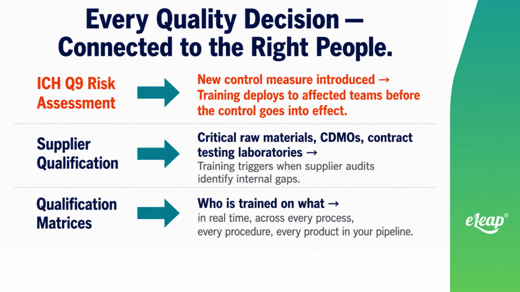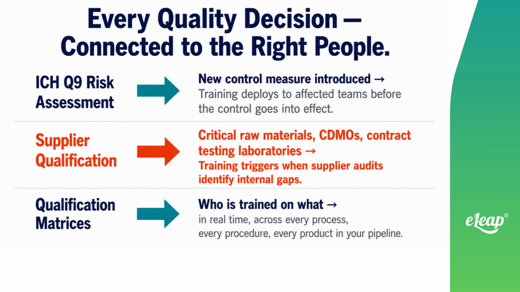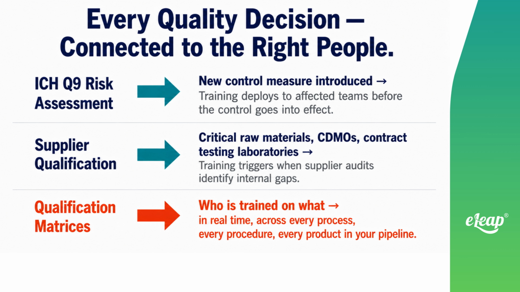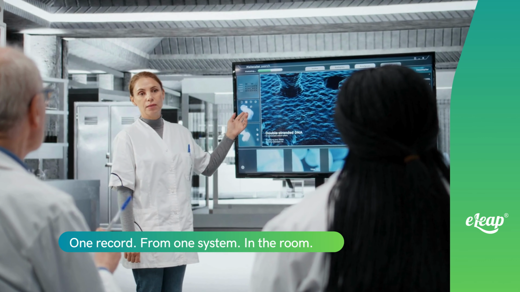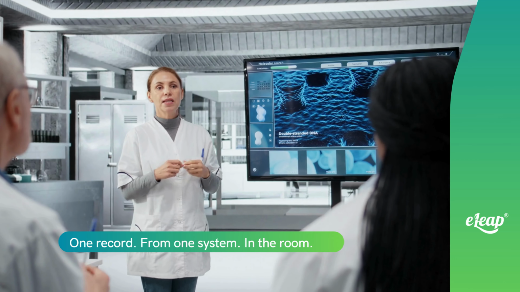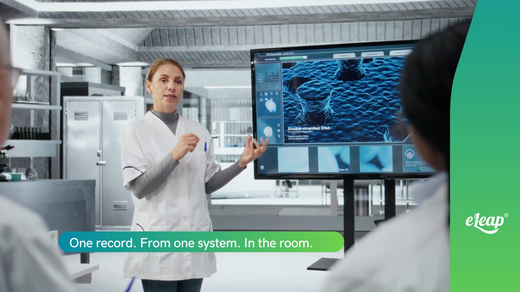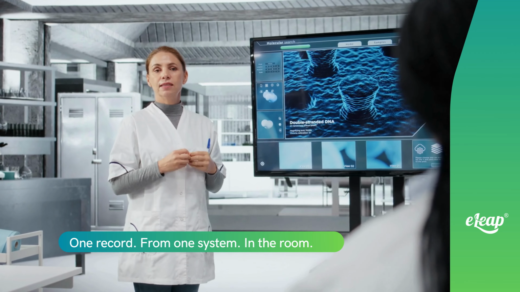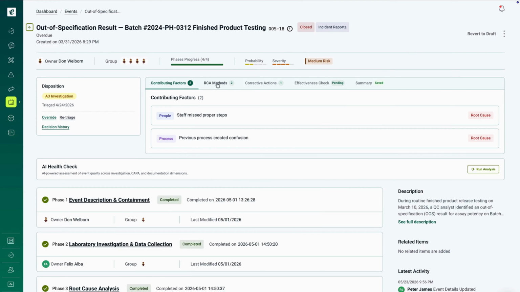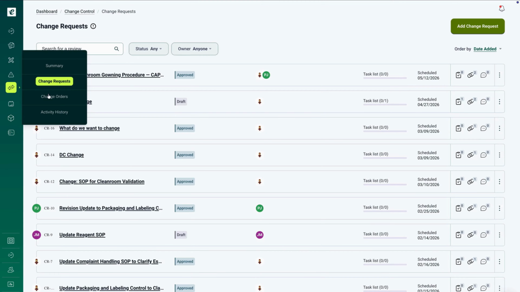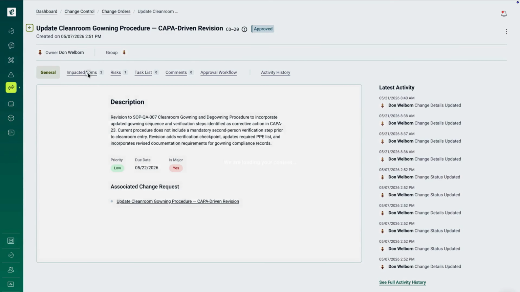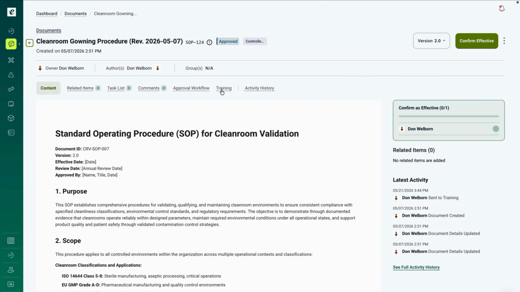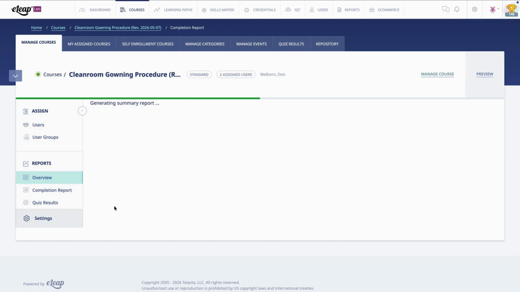Risk assessments under ICH Q9, supplier qualification for critical raw materials, CDMOs, and contract testing laboratories. Every quality decision connects directly to the people who need to know before the process runs. Qualification matrices show who is trained on what, in real time, across every process, every procedure, every product in your pipeline. When a regulatory inspector asks to see the connection between a process change, the comparability data, and the training that preceded implementation, you pull one record from one system in the room.